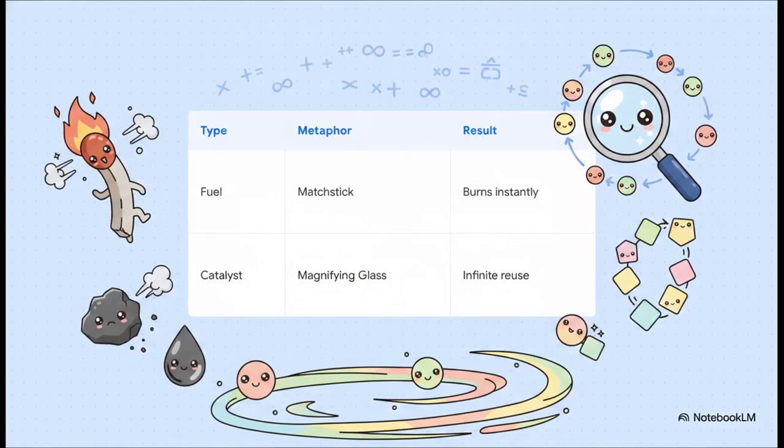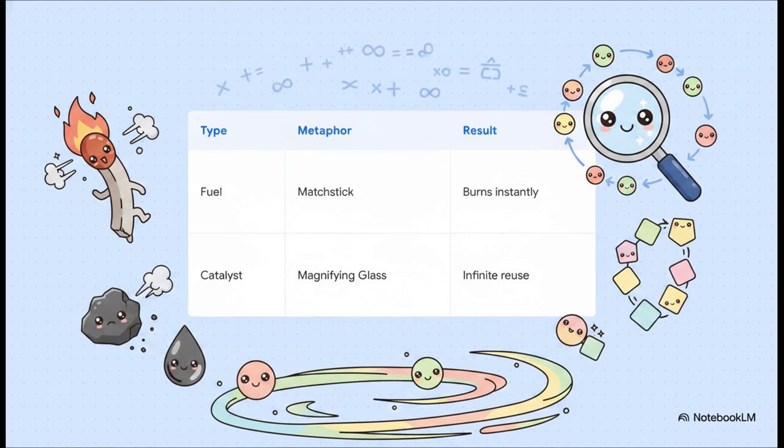And understanding this breakthrough completely rewrites how we think about resources on Earth. For centuries, our whole economy has been heavy. We dig up coal, we drill for oil, we light it on fire, and then it's gone. We basically treat our fuel like a matchstick. But the future particle economy envisions something totally different. We use catalyst particles not as matchsticks, but as magnifying glasses.